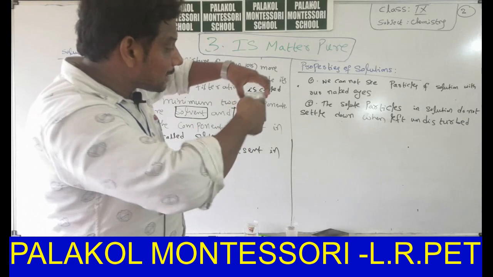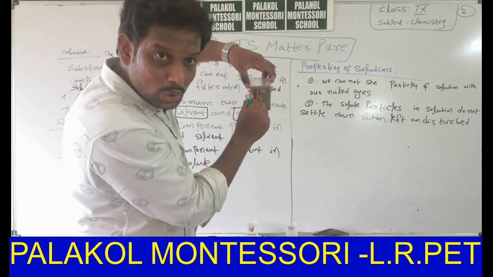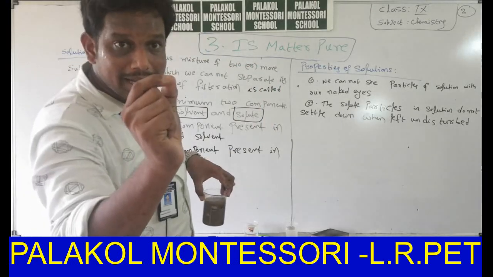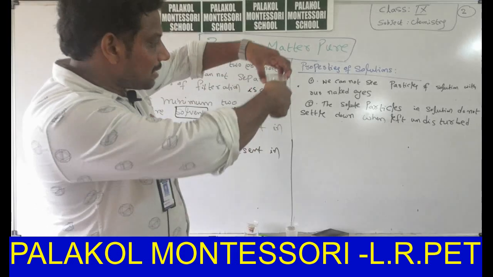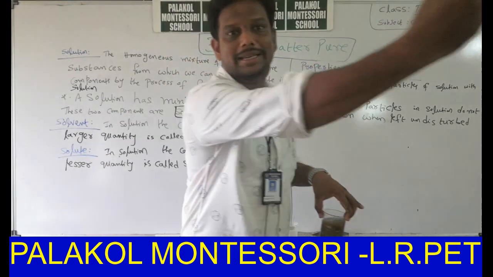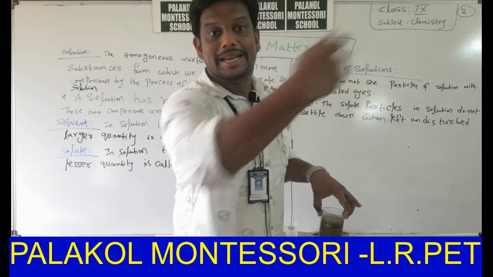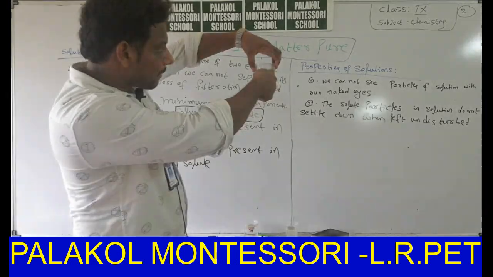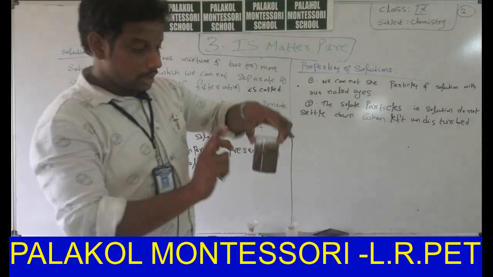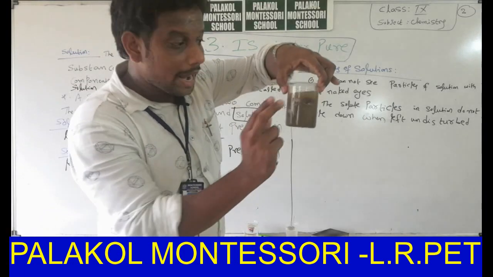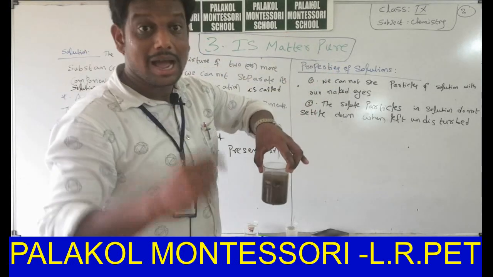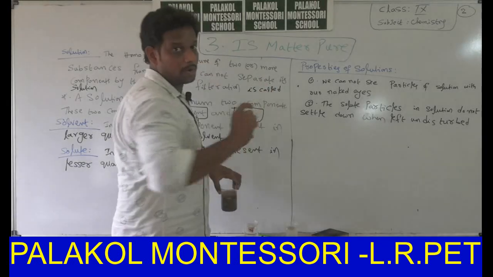Why? Because this light does not pass through the muddy water. Mud particles, soil particles scatter the beam of light, that is called scattering. That's why no spot is formed. If you keep it undisturbed, again we will get clear solution, and through that we can pass the laser light. At that time a spot will form on the board, we will see later.